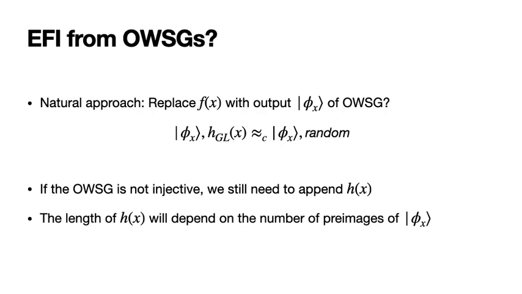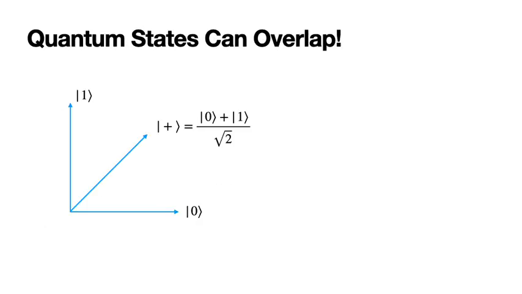However, if our one-way state generator is not injective, we will still need to append the pairwise independent hash of x. And again, the length of this hash of x will depend on the number of preimages of phi of x. And this is where we run into our first barrier, which is it is unclear in the quantum setting what a preimage even is.